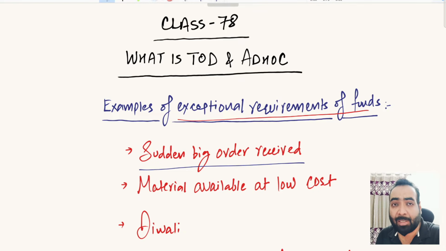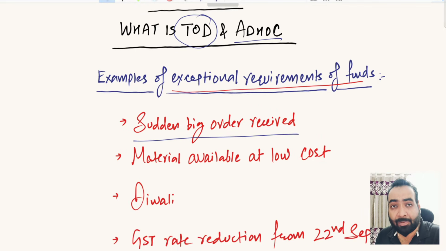This facility is beyond your existing sanctioned limit and no additional property is required to be offered for these facilities, and these facilities are very quick at your disposal. A TOD is generally given to you in just 1 day, while ad hoc in 3 to 4 days, right? Generally. So you have received a certain big order, so you need some funds.